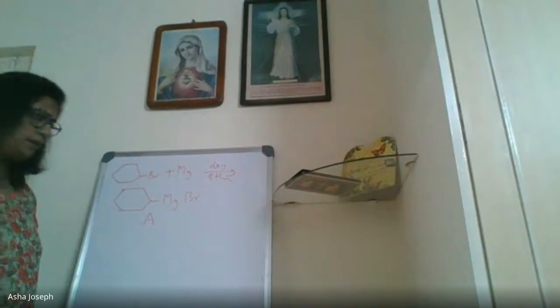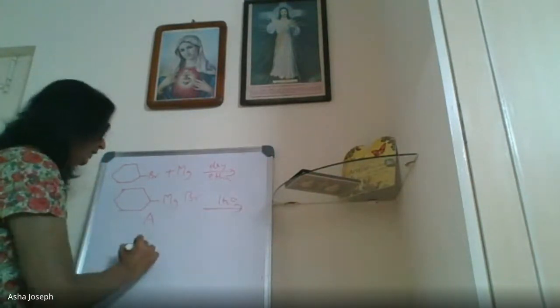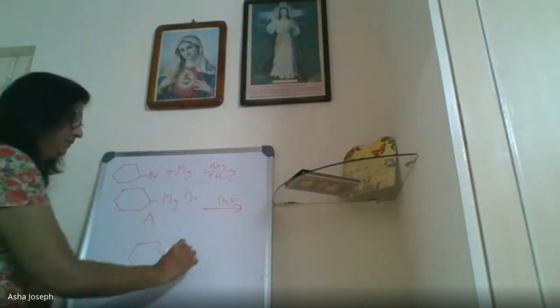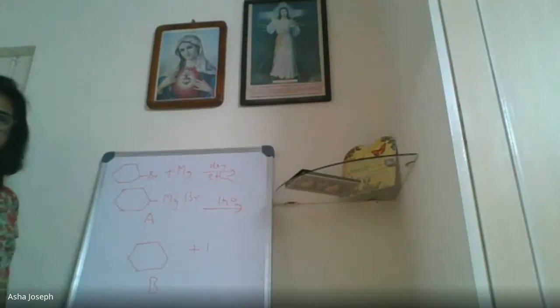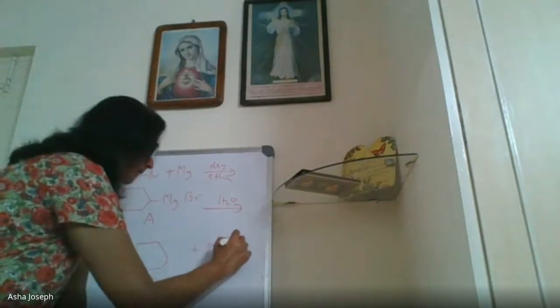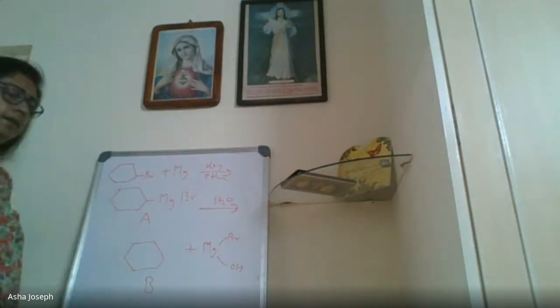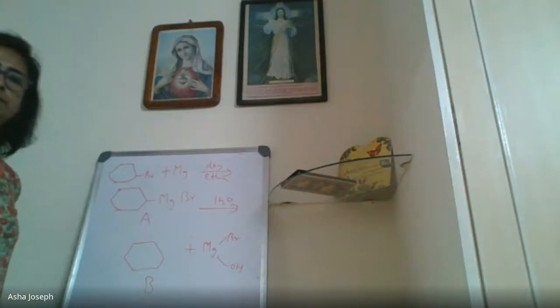Isn't it? And then this with water, you will get the hydrocarbon. This is B. What is this? Cyclohexane. They asked only A and B. So B is cyclohexane. What is the name of A? Cyclohexyl magnesium bromide. Okay.